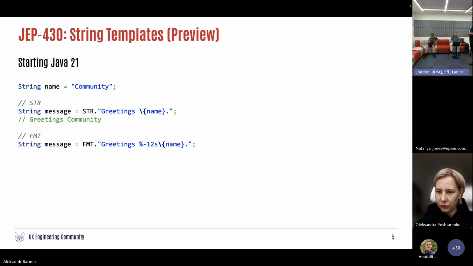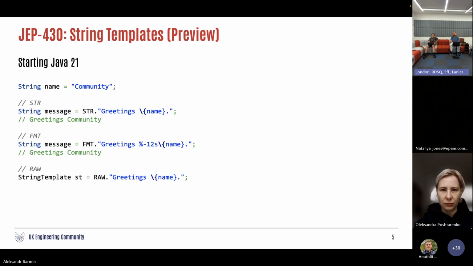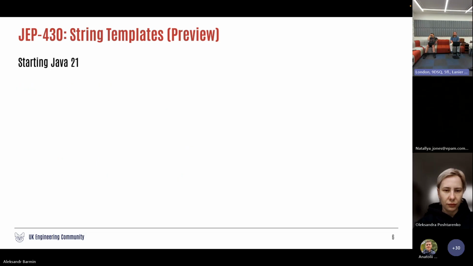You can use FMT for formatting, greeting the community as well, but in case this word was shorter, it would be padded. And apart from that, you can use the RAW template processor. This is why we love Java, because if you have a complicated capability, you can do it in multiple ways. And roughly speaking, none of this should be used.